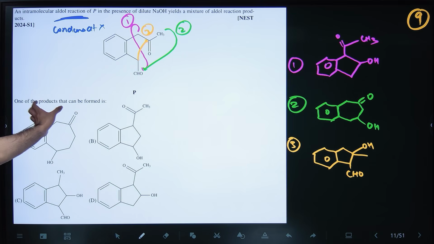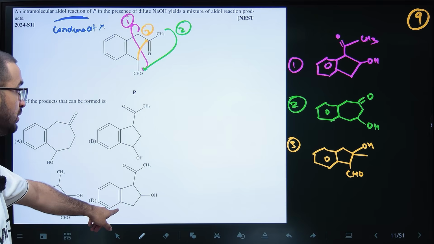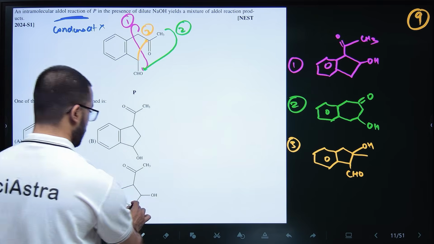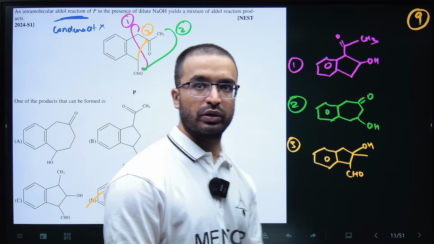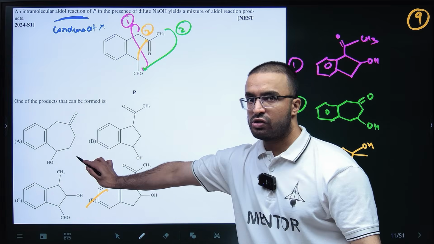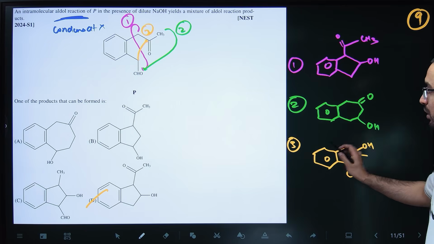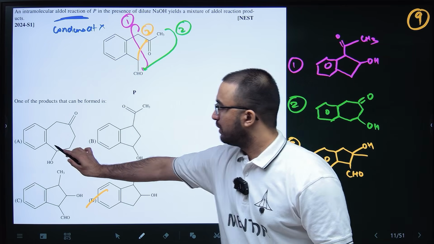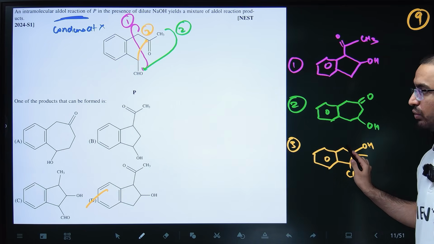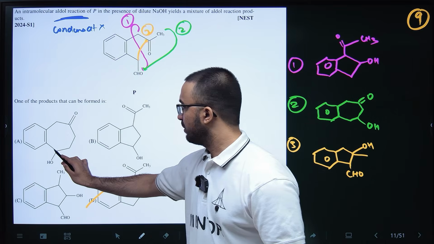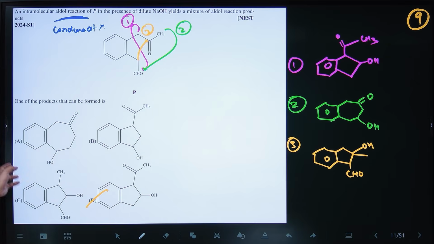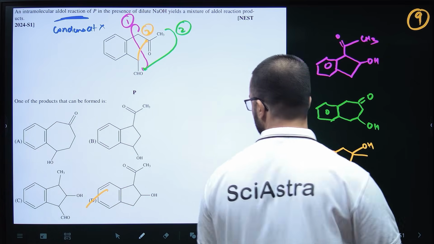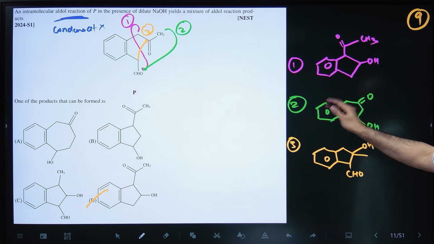So they have asked one of the products that can be formed. So one of the products that can be formed is this one, D. If you see, OH and COCH3, right? So this is the only product that can be formed. You can be confused with this also, but here if you see, OH is at second carbon. So their OH is at this carbon. OH should be at this one. So this is not the product. And obviously all others are not matching, right? So only option is, I think, D here, right?